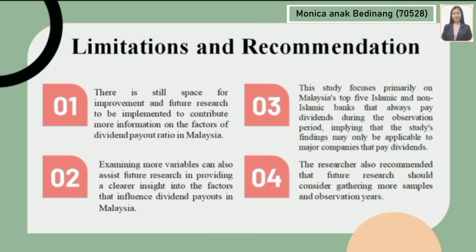This study focused primarily on Malaysia's top 5 Islamic and non-Islamic banks that always pay dividends during the observation period, implying that the study findings may only be applicable to major companies that pay dividends. The researcher also recommended that future research should consider gathering more samples and observation years.